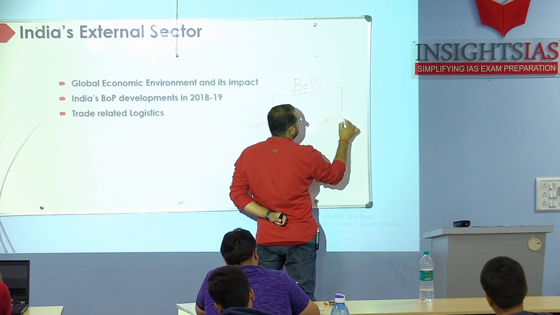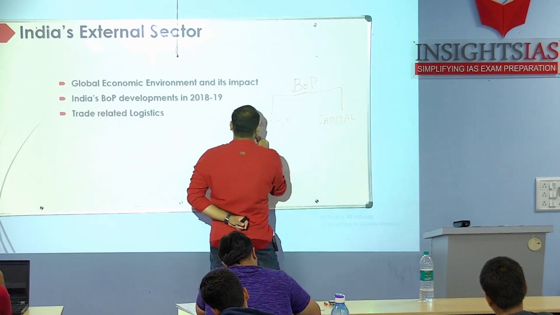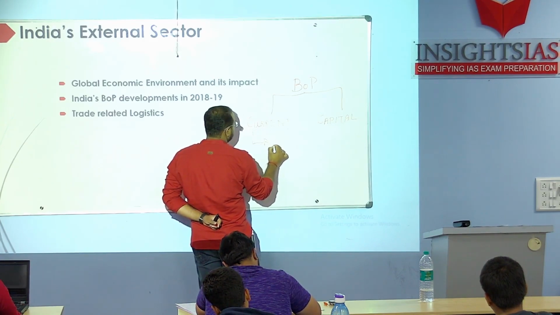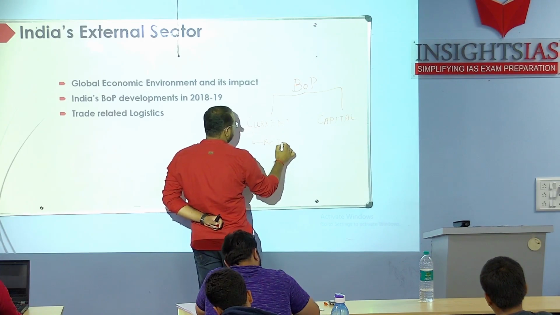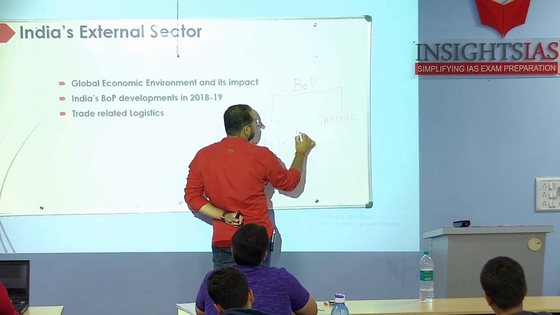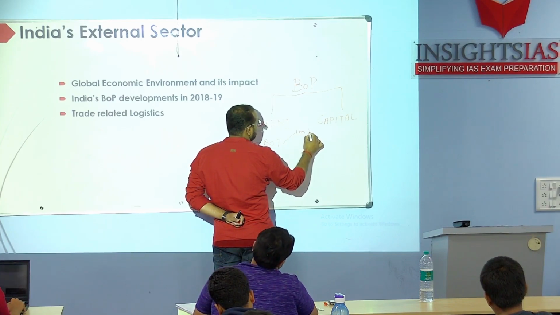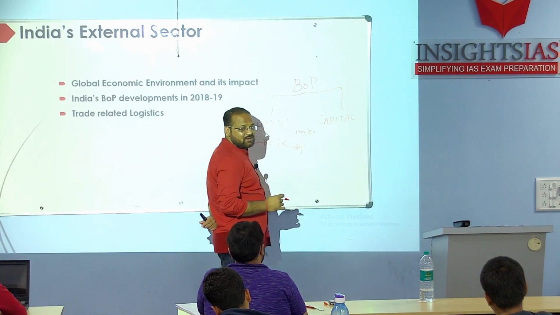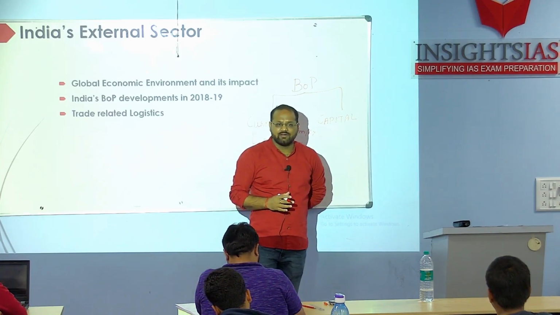Capital. In current, what will come? Balance of trade. Within balance of trade, we talk with respect to merchandise, import and export. And we also talk with respect to services. That is called trade in invisibles, right?